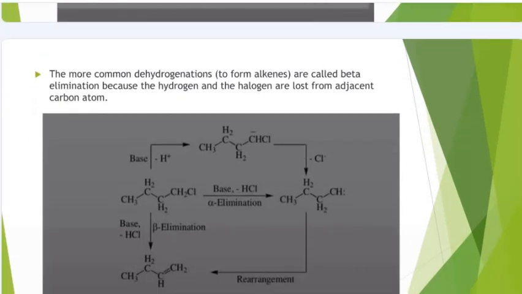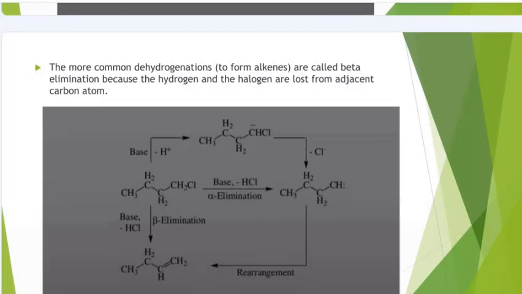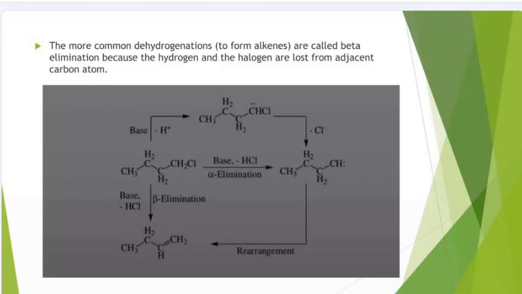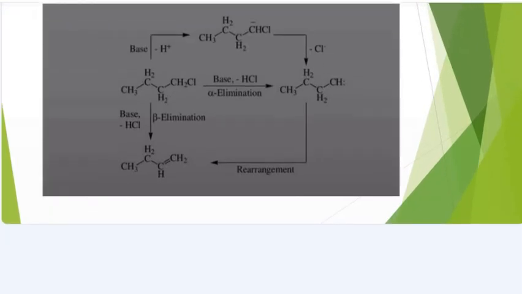Now, the more common dehydrohalogenations to form alkenes are called beta elimination because the hydrogen and halogen are lost from adjacent carbon atoms. You can see here the beta eliminations and alpha eliminations and then a rearrangement example.